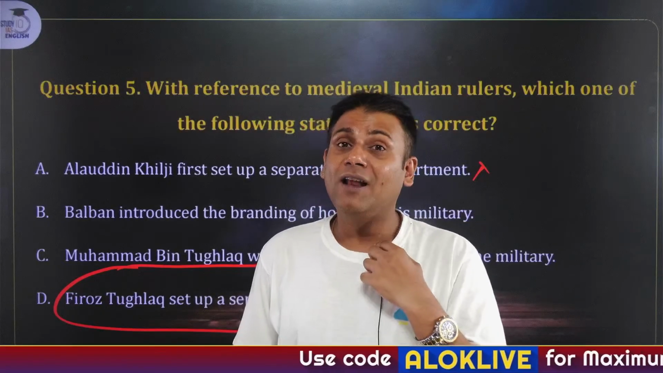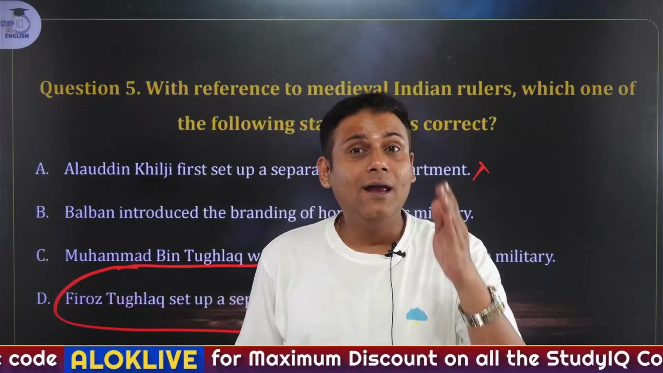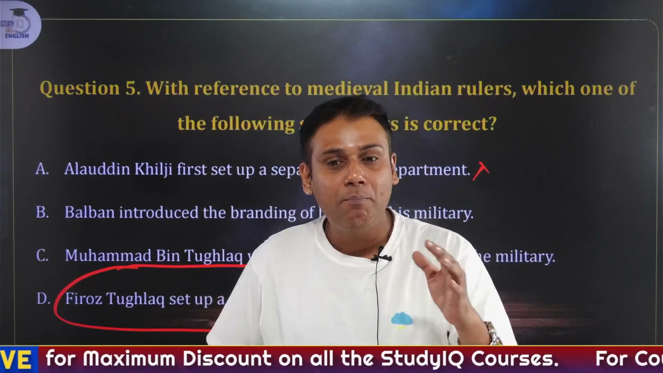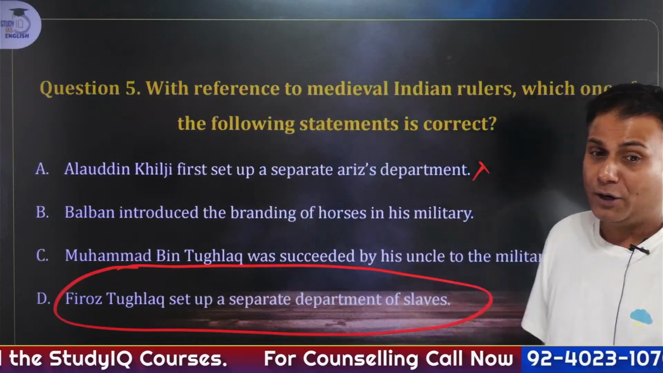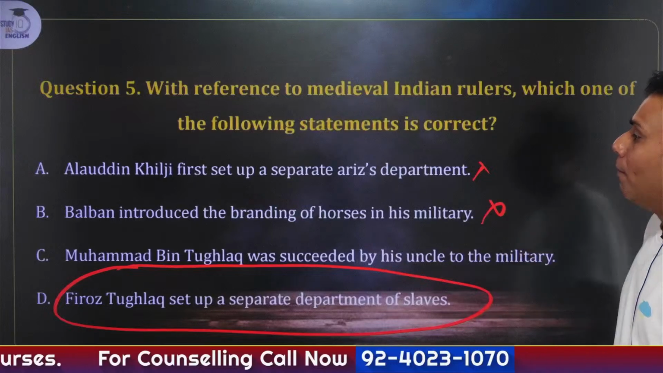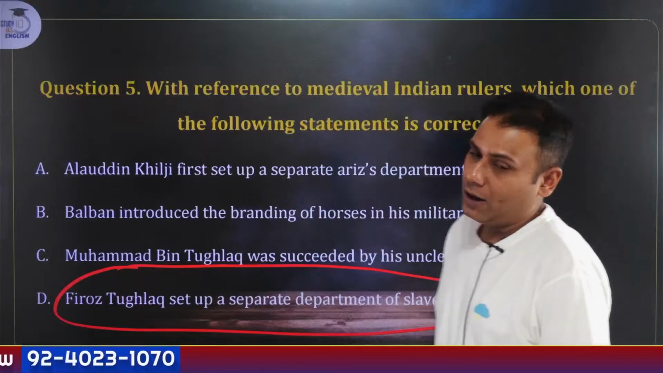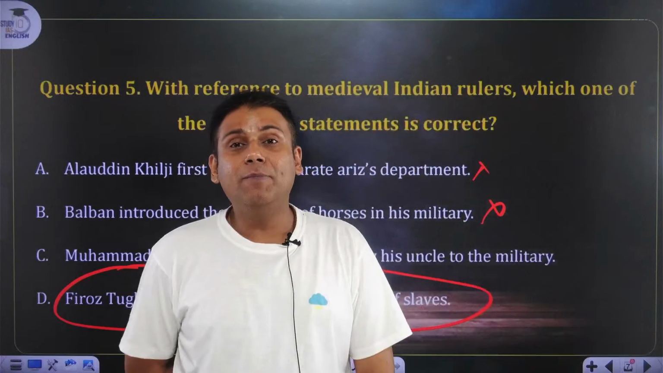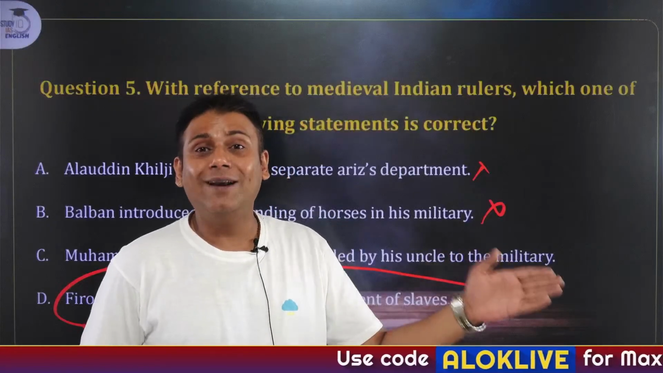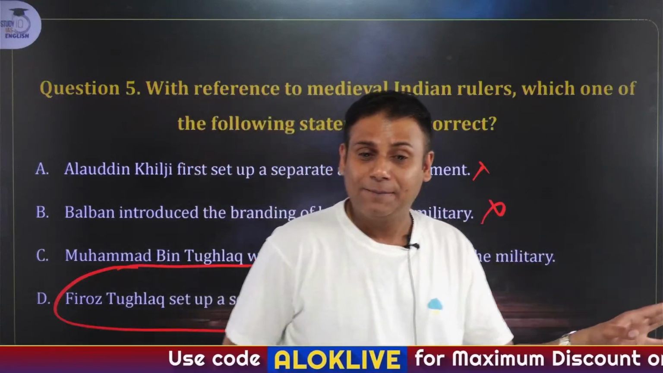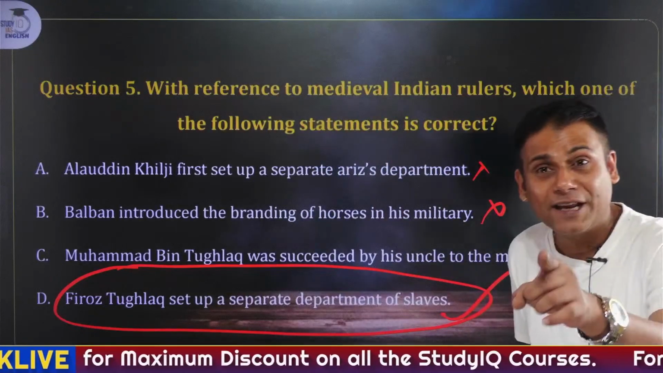Alauddin Khilji had one of the largest cavalries at that time. Many historians believe that he had 4,75,000 men in his cavalry. So he introduced the Dag and Chehra system. It was not Balban. Muhammad bin Tughlaq was succeeded by his uncle? No. Muhammad bin Tughlaq was succeeded by Firoz Shah Tughlaq, who was not his uncle, but one of his cousins. And Firoz Shah Tughlaq set up a separate department of slaves. This is a true statement.